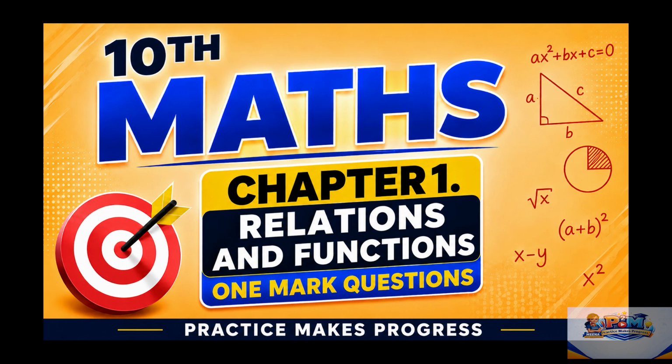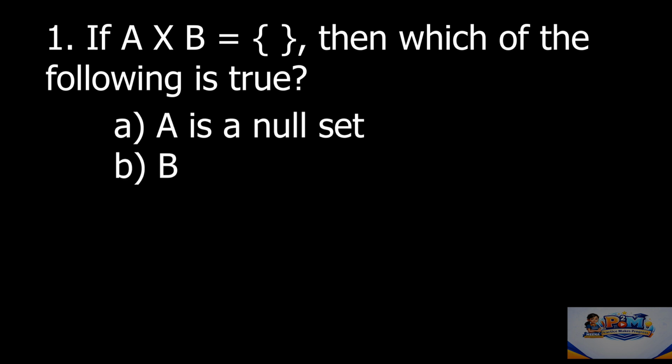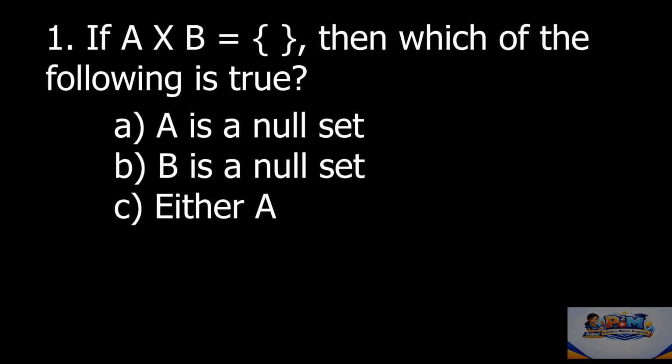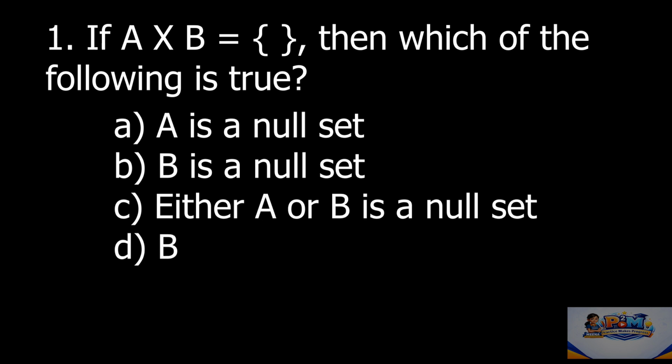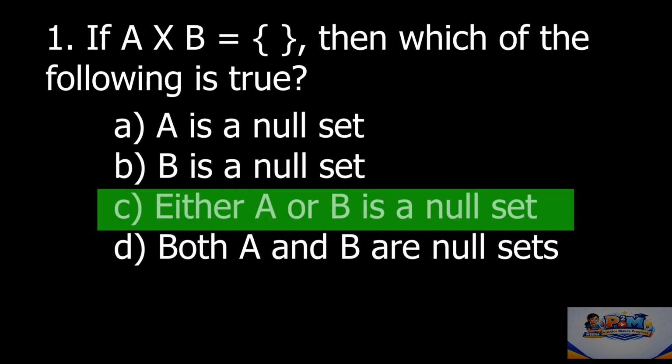நம்ம இன்னைக்கு பார்க்க போகிறது 10th ஸ்டாண்டர்ட் மேக்ஸ் ஃபர்ஸ்ட் சாப்டர் ரிலேஷன்ஸ் அண்ட் ஃபங்க்ஷன்ஸில் ஒன் வேர்ட் பார்க்க போகிறோம். If A cross B is an empty set, then which of the following is true? The options are A is a null set, B is a null set, either A or B is a null set, both A and B are null set. The correct answer is option C, either A or B is a null set.